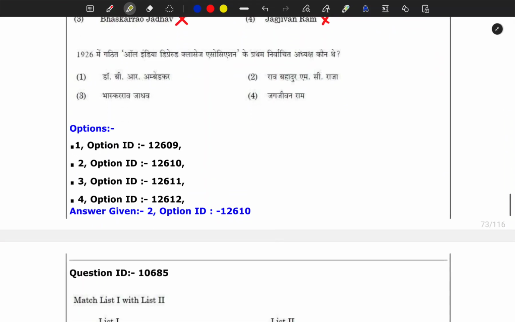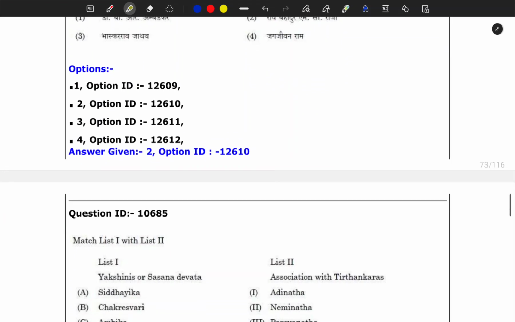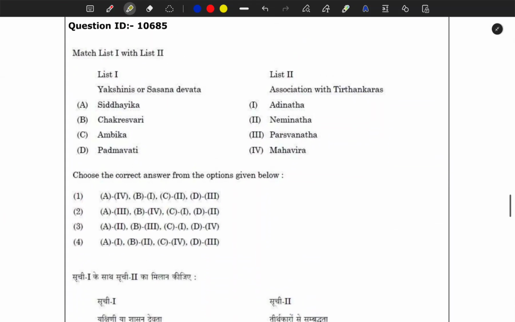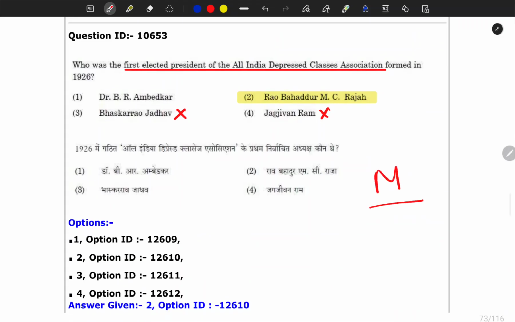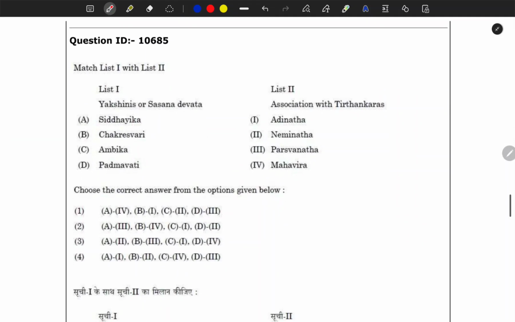Next question was again of moderate nature. I will write M for moderate, D for difficult, and E for easy. Here you see Yakshinis or Sasana Devta, and their association with Tirthankaras.